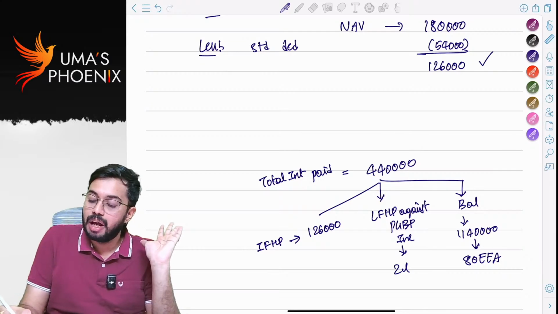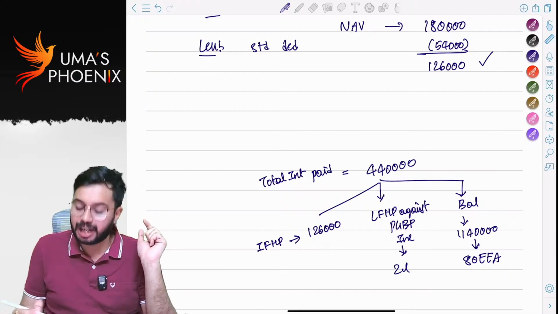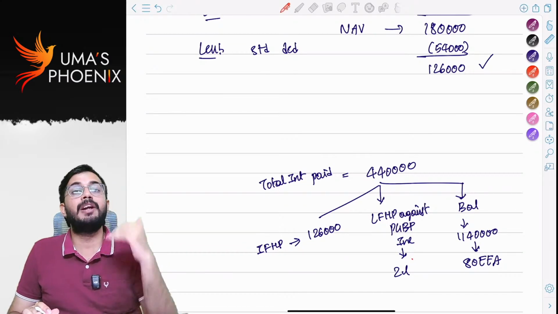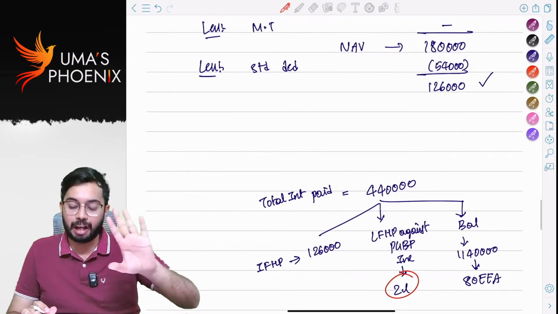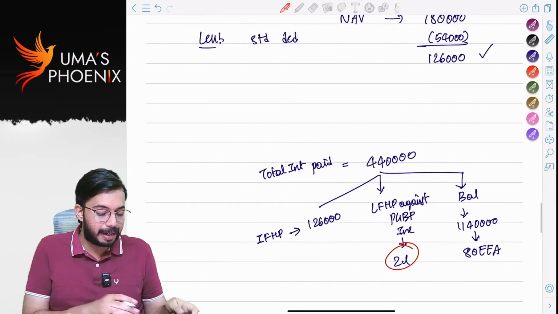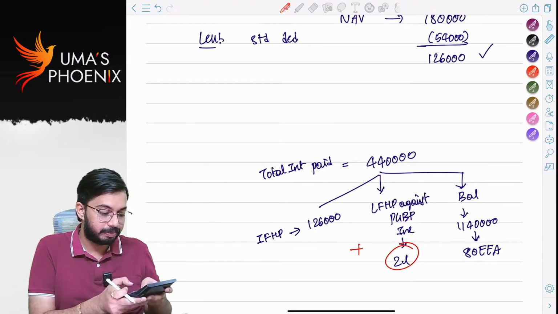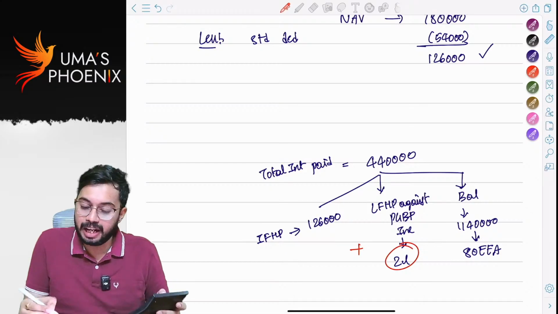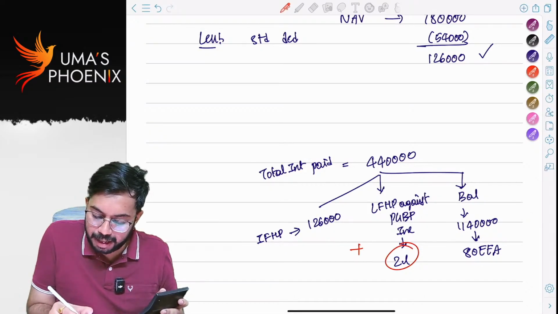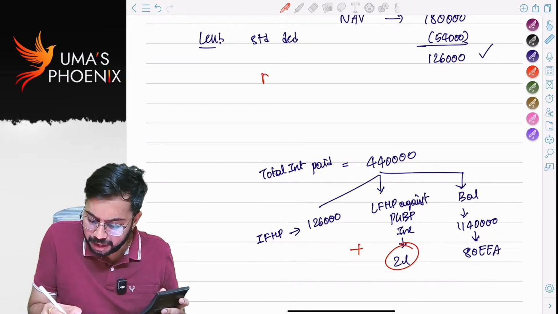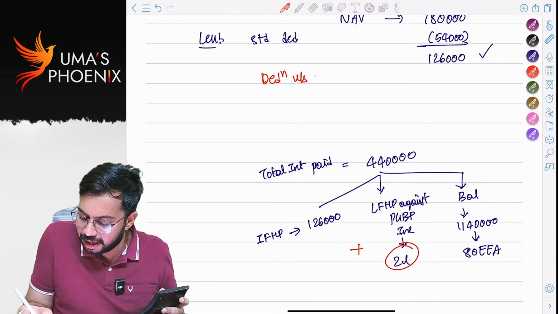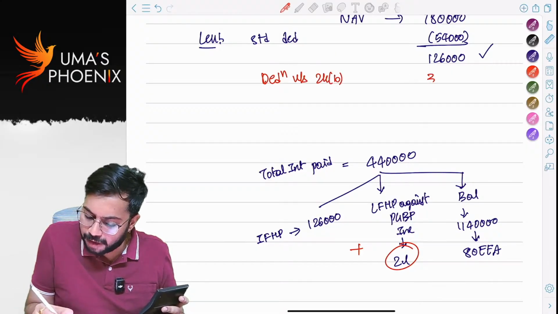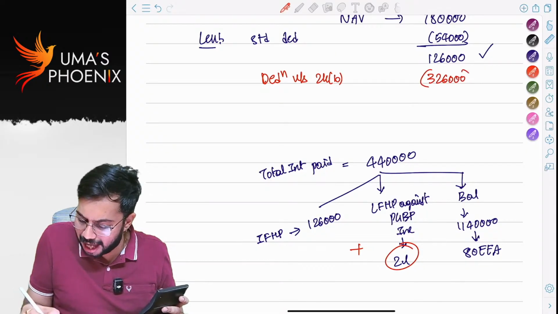And 2 lakh rupees, whatever the loss eligible for interhead set off, that also I can set off. So 1,26,000 plus 2 lakhs, how much? 3,26,000. I will claim deduction under section 24B, 3,26,000. In that case, my loss from house property will be 2 lakhs.